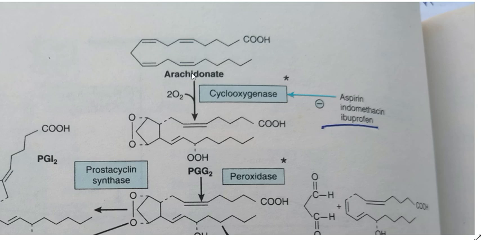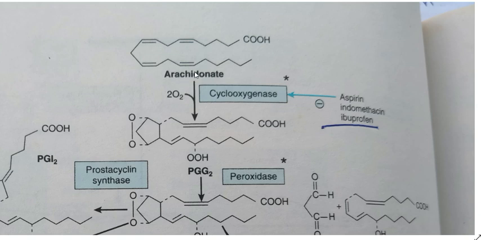Low arachidonic acid, low prostaglandin. This is a simple thing. Aspirin, indomethacin, ibuprofen cause the blockage of conversion of arachidonic acid into other forms, whereas cortisol is involved in inhibition of the formation of arachidonic acid.